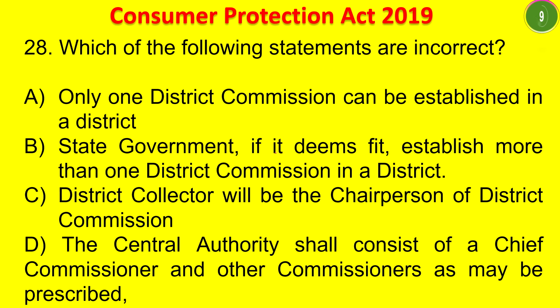Your time starts now. You should identify the incorrect statement. The answer is the second one. Only one district commission can be established in a district is a wrong statement, because the State government, if it deems fit, can establish more than one district commission in a district. The remaining things are correct.